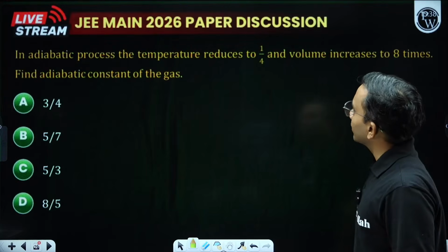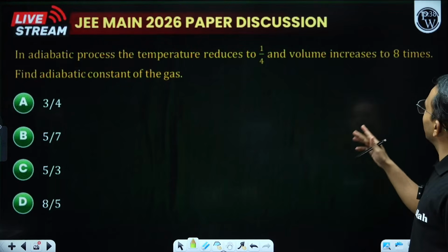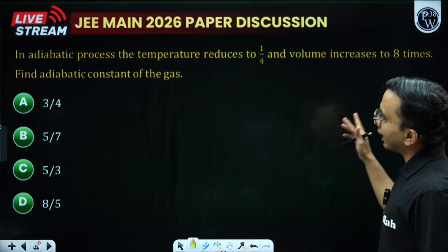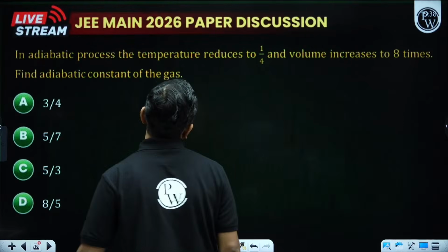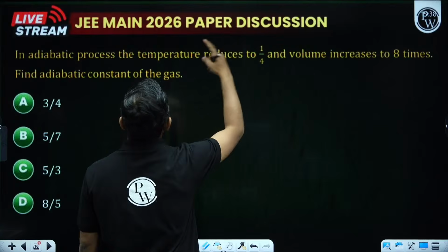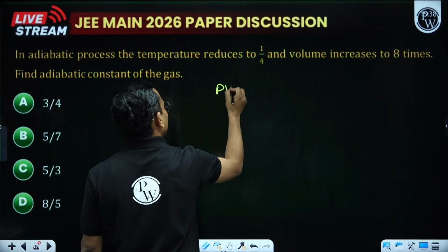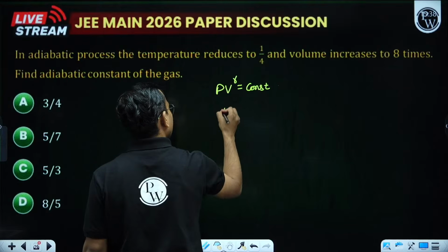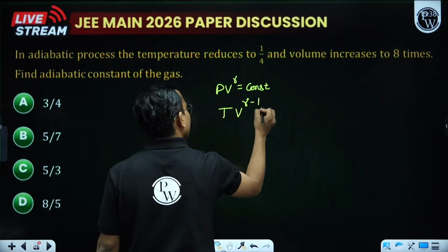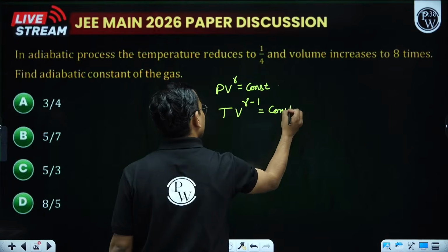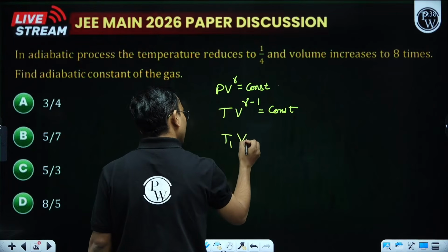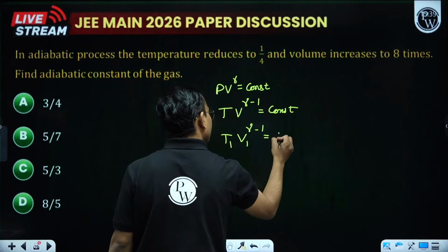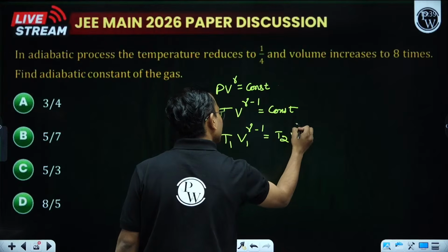In adiabatic process, the temperature reduces to 1 by 4th and volume increases to 8 times. Find adiabatic constant of the gas. Volume and temperature are related. We know PV to the power gamma is constant. This I can write as T into V to the power gamma minus 1 is constant. So I can write T1 into V1 to the power gamma minus 1 is equal to T2 into V2 to the power gamma minus 1. Simple.